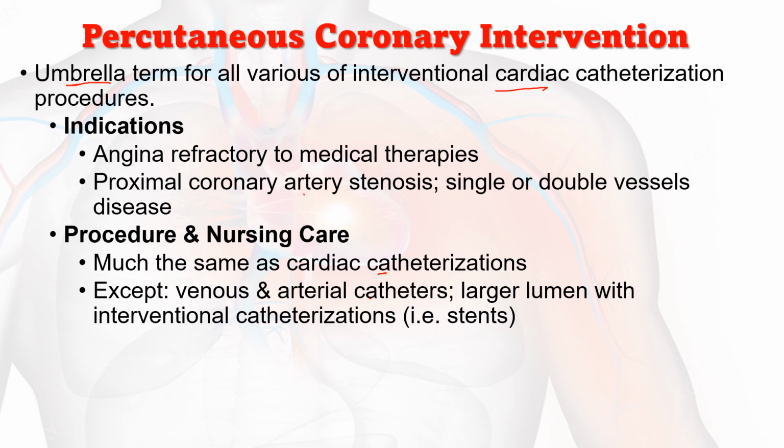The choice of route of access is arterial, because through the arterial approach, maybe the femoral artery or the radial artery, we reach the root of the aorta. Then from the root of the aorta only can we enter into the coronary arteries. That is why it is the same, so the procedure is almost the same as cardiac catheterization. The only exception is that there are no venous catheters, only arterial catheters, similarly with a large lumen for the intervention catheterization. We use the stent or balloons for the intervention.